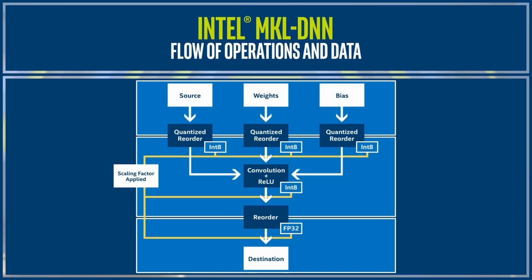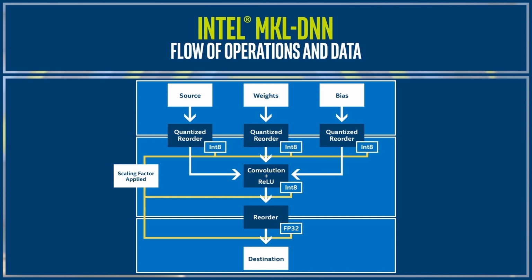For example, let us suppose we want to use the C++ API in Intel MKL-DNN to implement a convolution with a rectified linear unit from the AlexNet topology using lower precision primitives. This diagram shows the flow of operations and data for this example. Notice that we start performing a quantization step to get low precision representations of data, weights, and biases for the convolution layer. Then, we perform the convolution operation using lower precision, and at the end, the output of the computation is dequantized from 8-bit integers into the original floating point format.